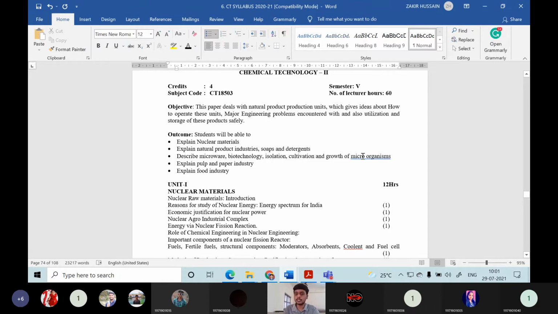Then you will be able to understand what is paper, how paper will be manufactured, what is the pulp industry, what is the paper industry, what are the various concepts of this pulp and paper industry, you can easily understand here. Then food industry, finally you will understand what types of food industries, how many types of food industries are there, what is fast moving consumer goods, FMCG we will call, all this Patanjali, Mapro products, all this you will be able to know, various industries which are involved in all this natural product industry.